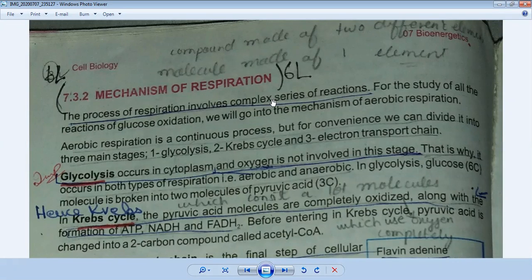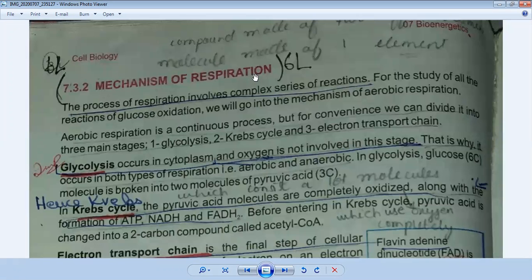One is called anabolism, another is called catabolism. In anabolism, simpler molecules are combined and converted into complex structures. And in catabolism, complex structures are broken down and converted into simple substances. So respiration is an energy releasing process.